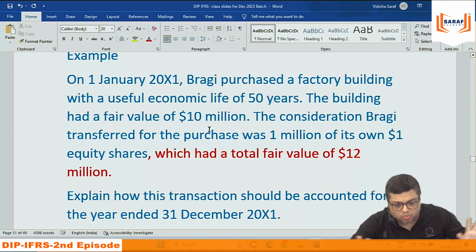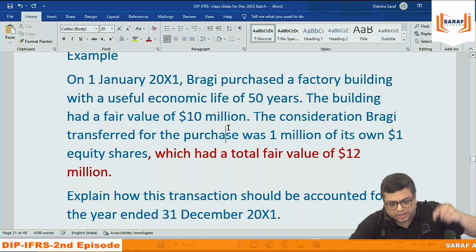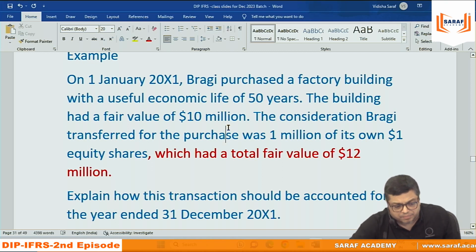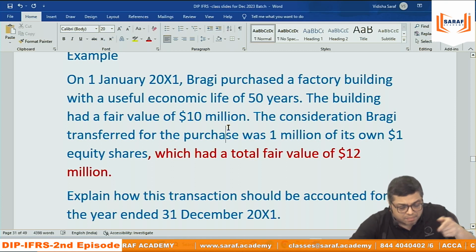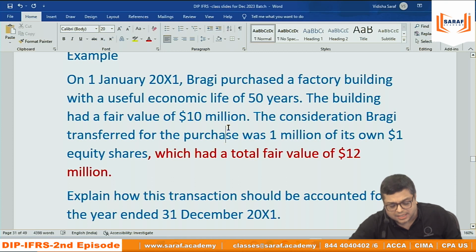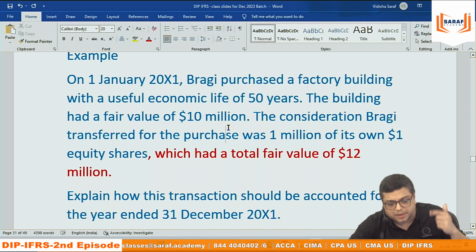So if I will not go into journal entry like Sujit or anything, no journal. Straight simple concept. I am saying that the 10 million is the asset value. I got the asset. So in the balance sheet, property, plant and equipment, 10 million added. And now for that shares are given, 1 million shares, $1 each. Face value is 1 into 1, 1. And 10 minus 1. 10 million assets, 1 million is the share value. So balance 9 million is share premium.